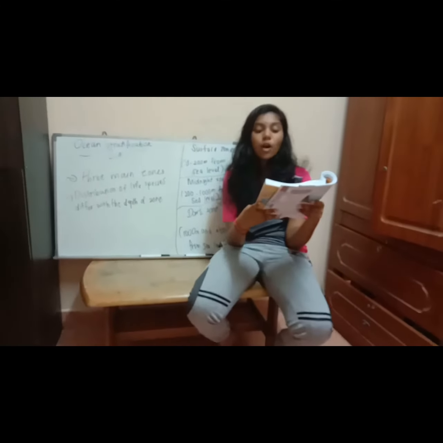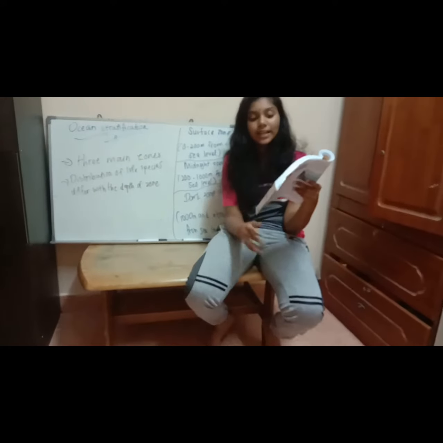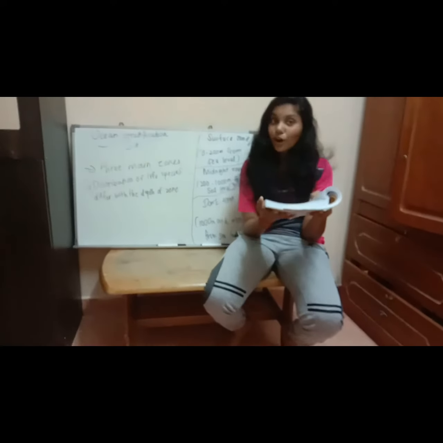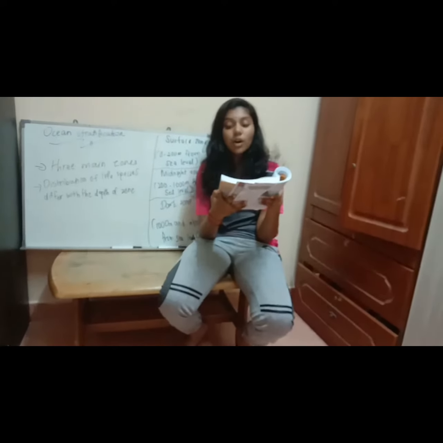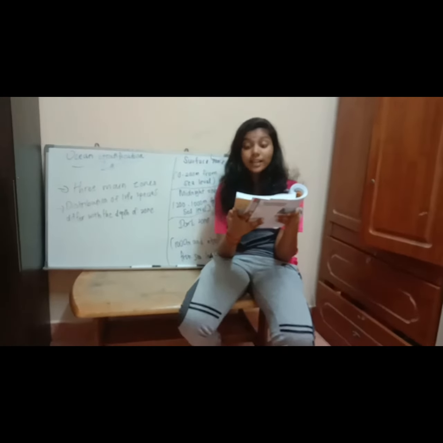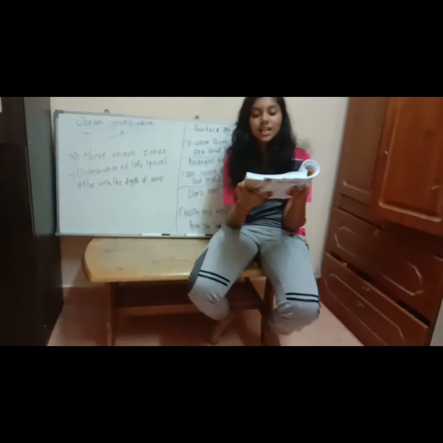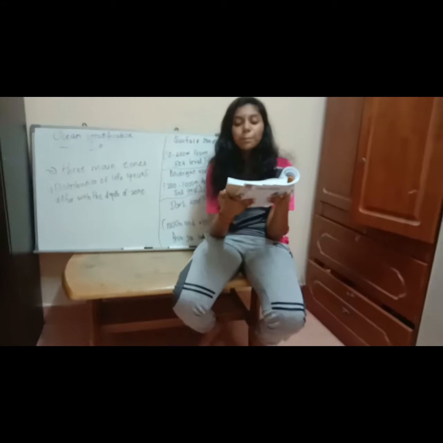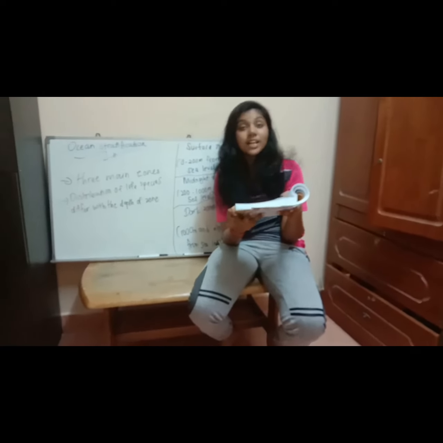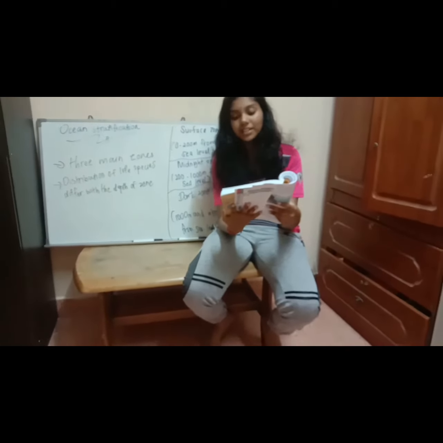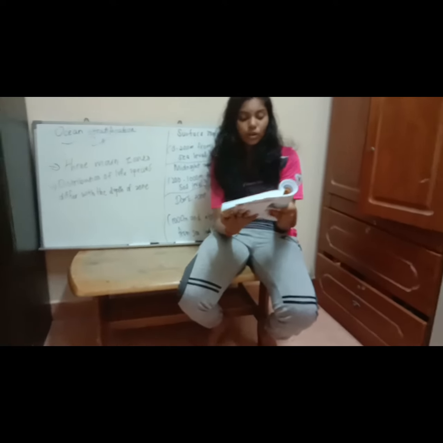Third is core. Consists of 2 layers, that is outer core and inner core. Okay? So, the inner core is denser and hotter than the outer core. The core of the earth is 2 times denser than the mantle layer because the core layer contains mineral metals compared to the mantle which is mostly made up of rocks.